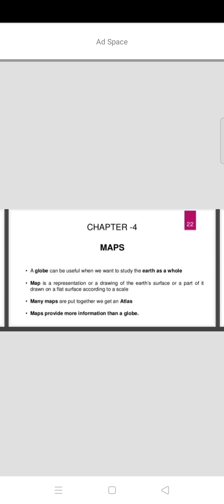When we draw a scale map, we use the scale in centimeters. Centimeters on the map can be used as kilometers in the real world.